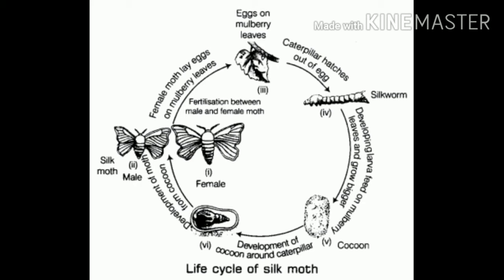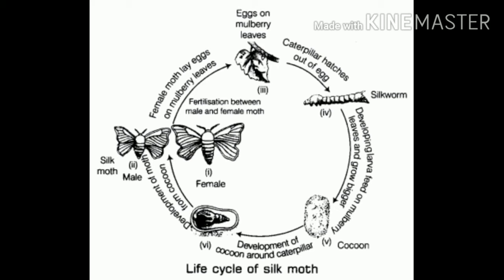Cover around itself. And that cover around itself, this stage is called pupa. What's this name? Pupa. See this picture? This stage is called pupa. The pupa then starts secreting silk fibers from glands in its head until it is completely covered around the pupa. So this hard covering is known as cocoon. This hard covering stage is known as the cocoon stage.